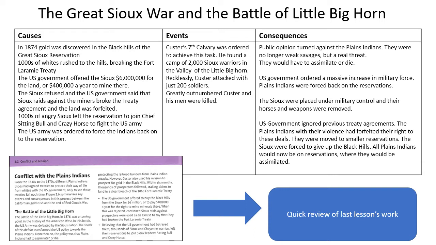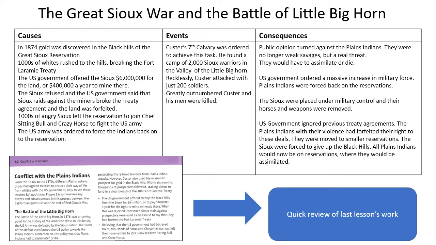In 1874, gold was discovered in the Black Hills of the Great Sioux Reservation. Thousands of whites rushed to the hills, breaking the Fort Laramie Treaty of 1868. The US government actually offered the Sioux $6 million for the land, or $400,000 a year to mine there.